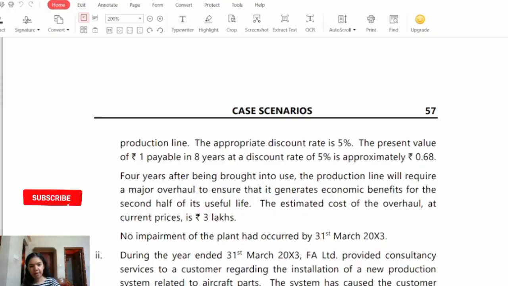So now let's see the MCQs that are relating to this transaction. MCQ number 1, 4 and 5 are related to this transaction. So let's have a look at it one by one.